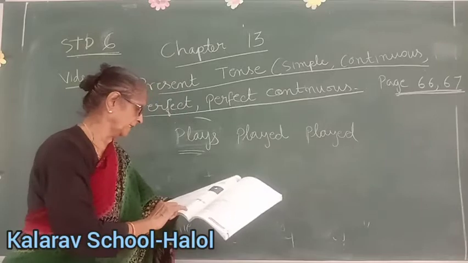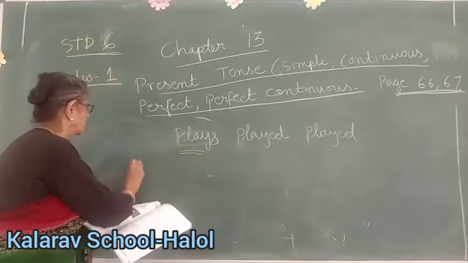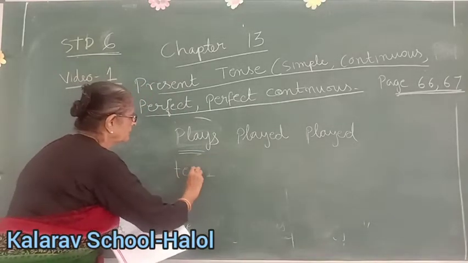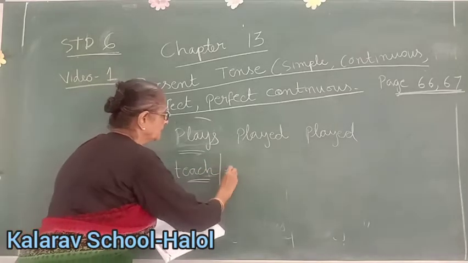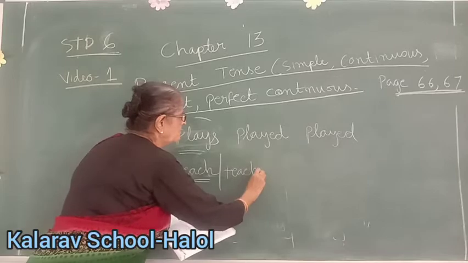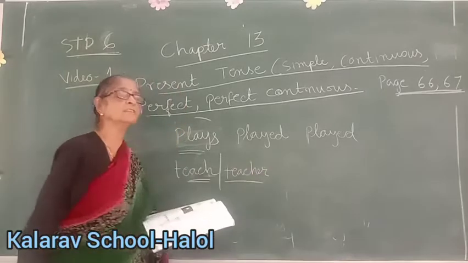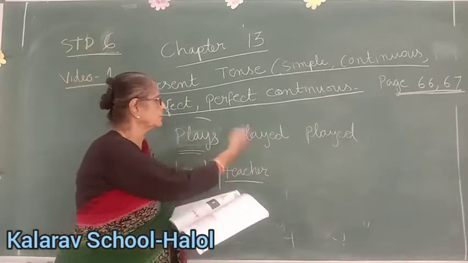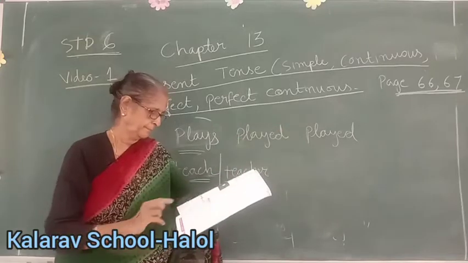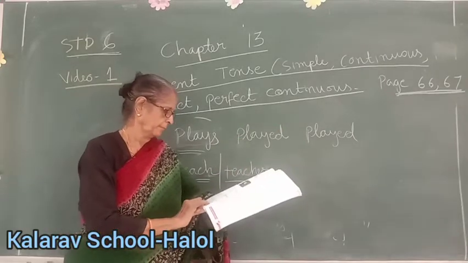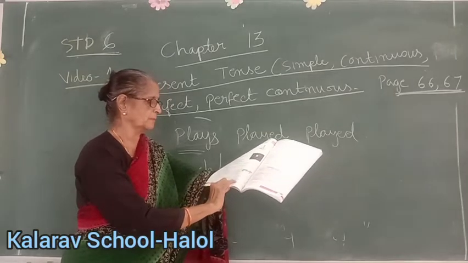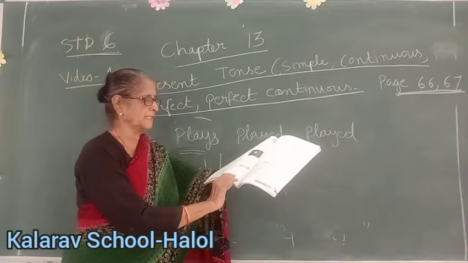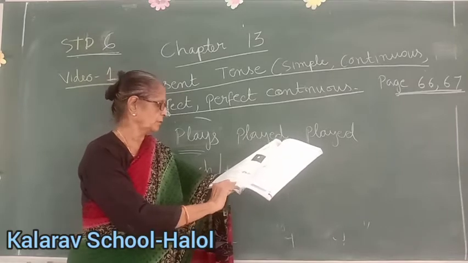Or we can add ES also. Now for example is teach. Right? So it will become teaches in the third person singular. The past tense will be taught, past participle taught, okay? When the subject is plural, we or they, or with other plural subjects, we do not add S, ES or IES to the verb.